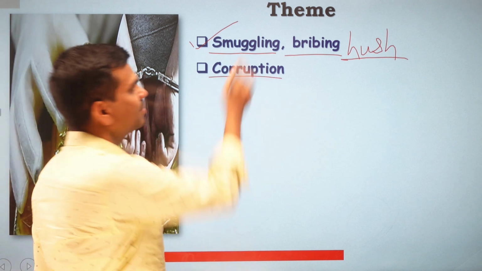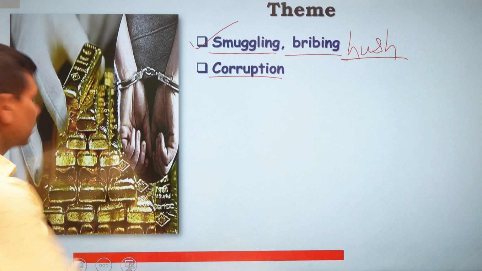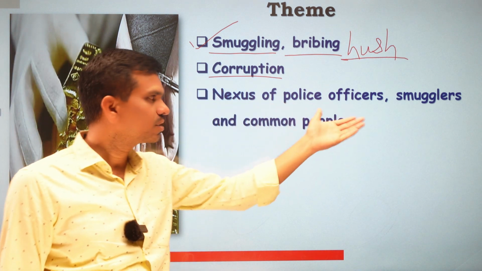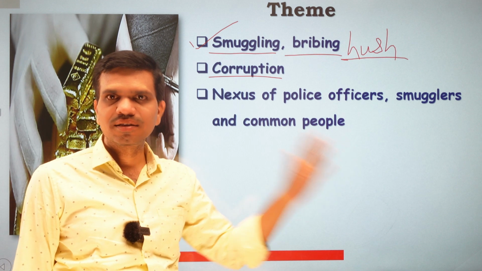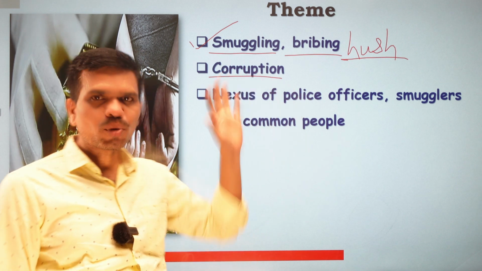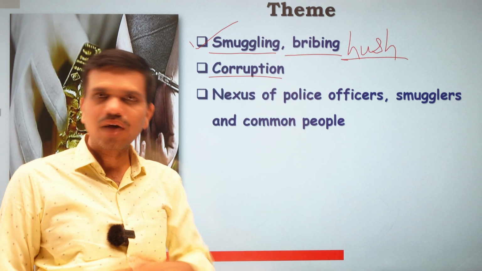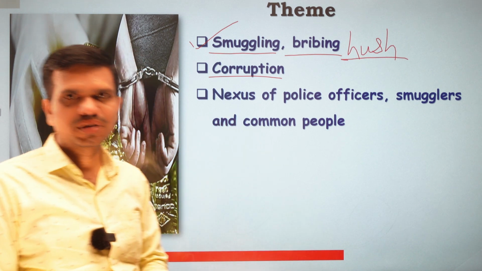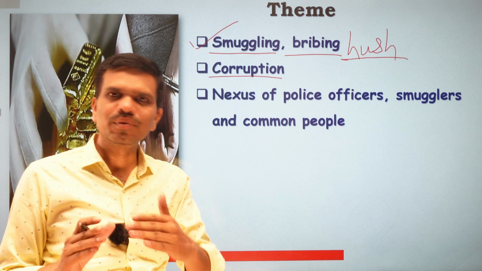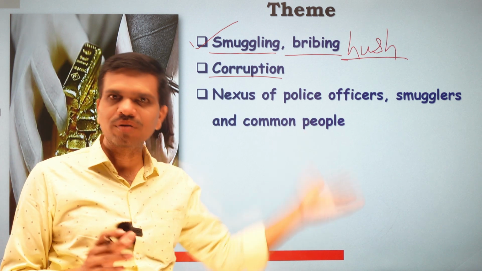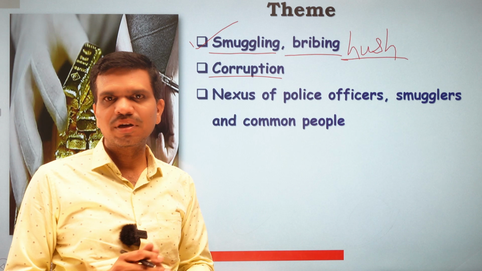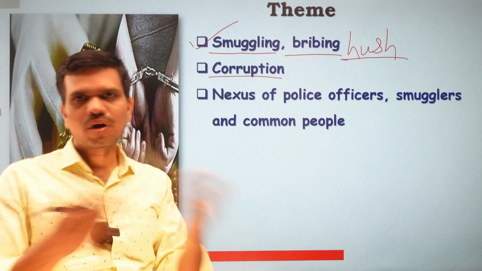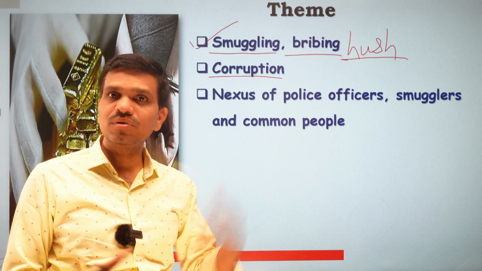Smuggling is nothing but a kind of corruption, and we also have the theme of the nexus of police officers, smugglers and common people in the short story, and this is a very prominent thing, how all are involved in the smuggling or the corruption, and they have a very serene bond among all these people, and they have mutual understanding in how they carry out their smuggling.